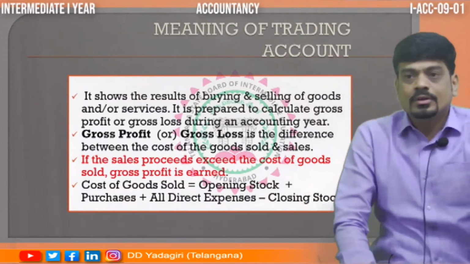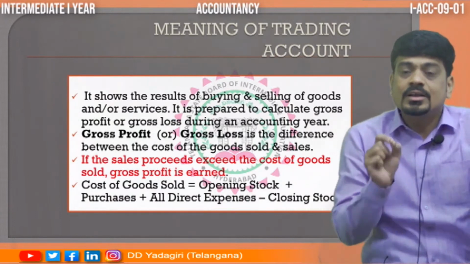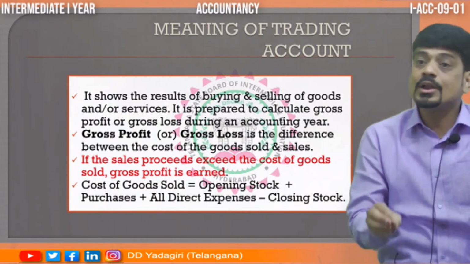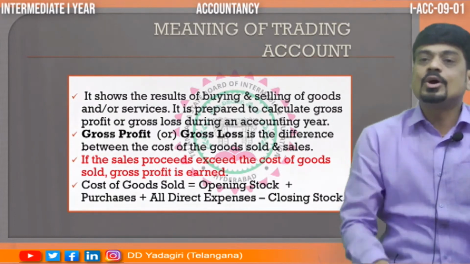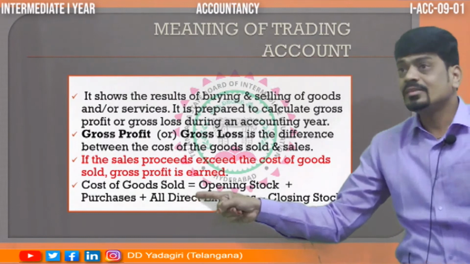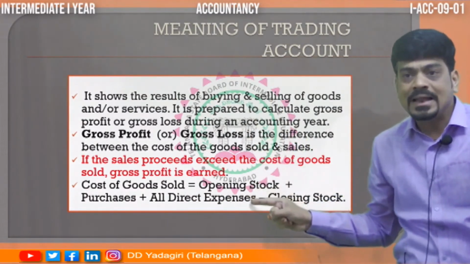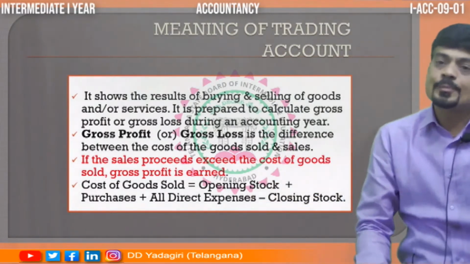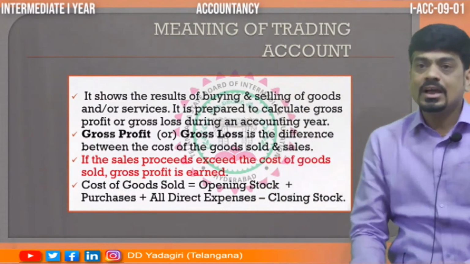Then closing stock. What do we mean by closing stock? Closing stock is nothing but the amount or the value of goods which are left unsold. We are not able to sell them and they remained unsold on the last date of accounting, that is called closing stock. So, this cost of goods sold, when we put it in the vertical pattern, will help you to find out the gross profit or gross loss. Nothing but that only we are going to take into account as trading account.